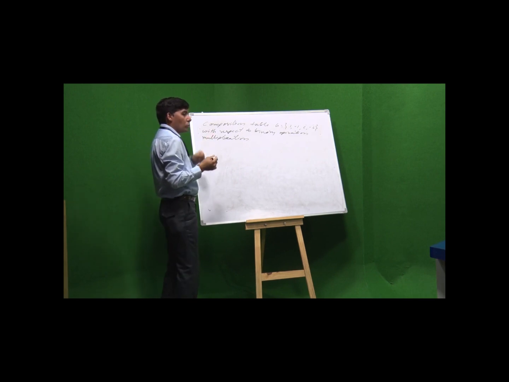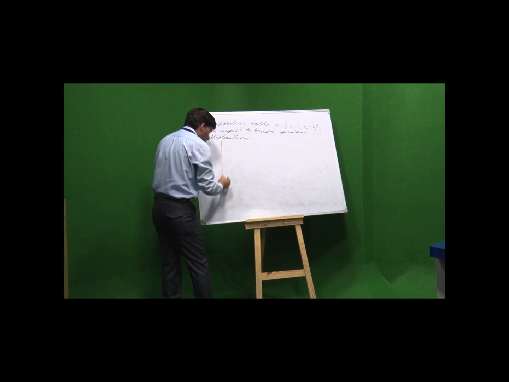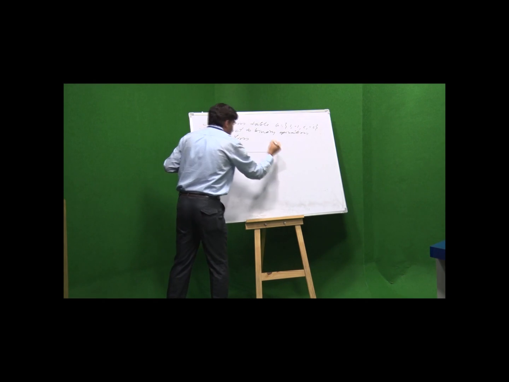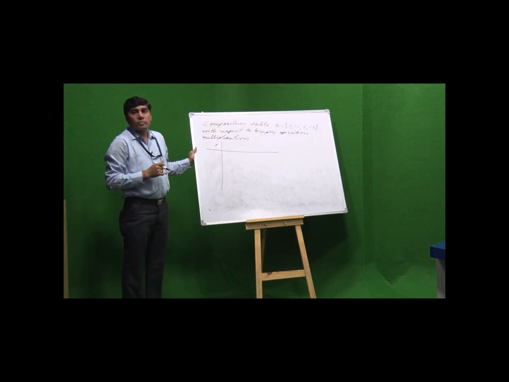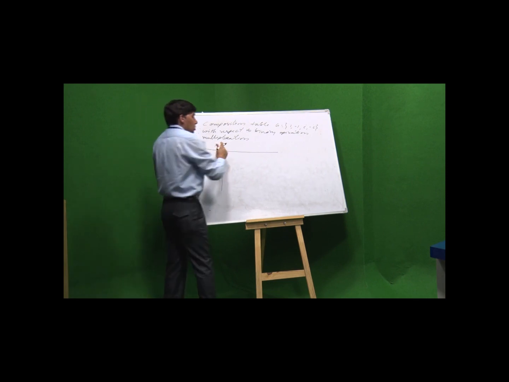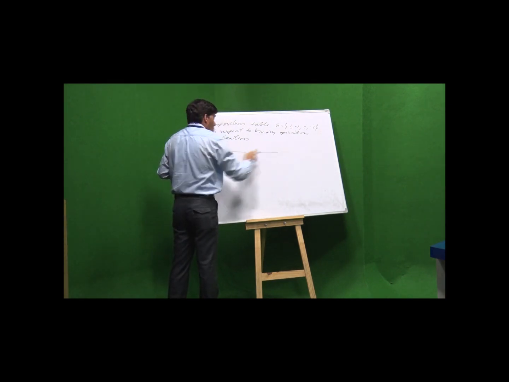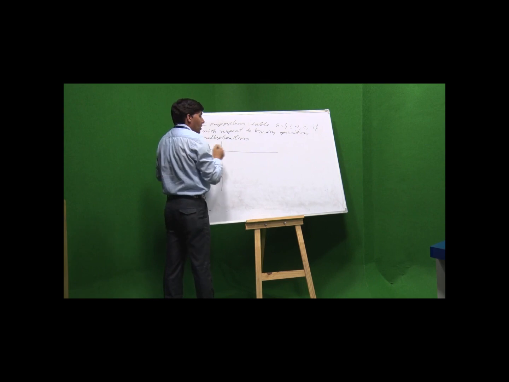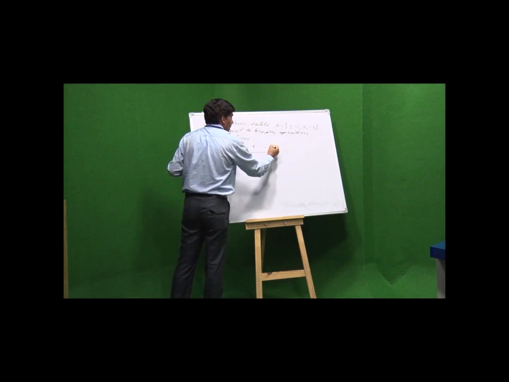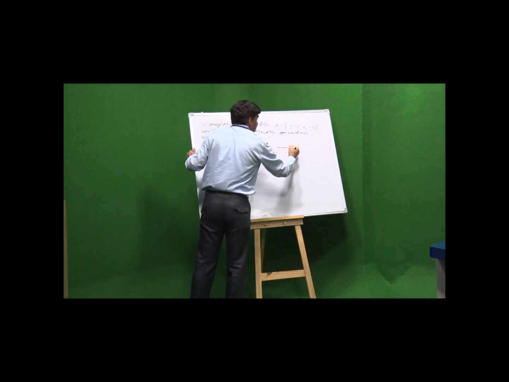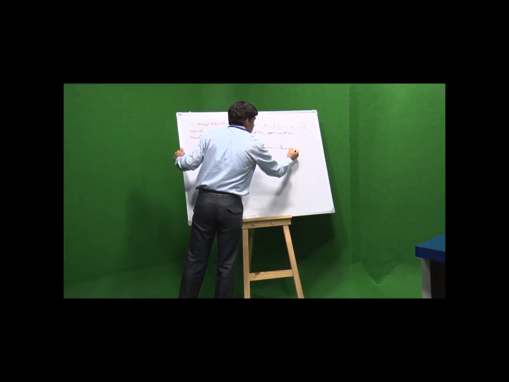We can prepare a composition table. This is the binary operation. The first row, this is the row and these are the columns. The first row 1, -1, i, -i is known as the base row.